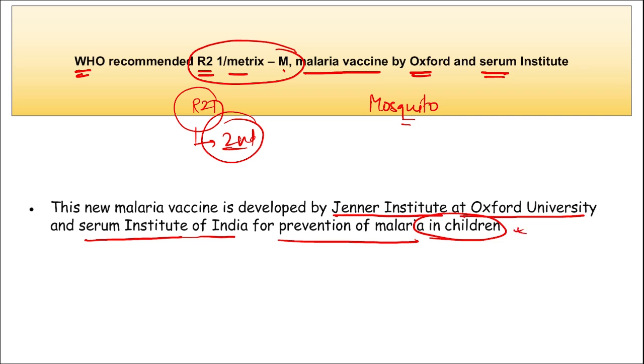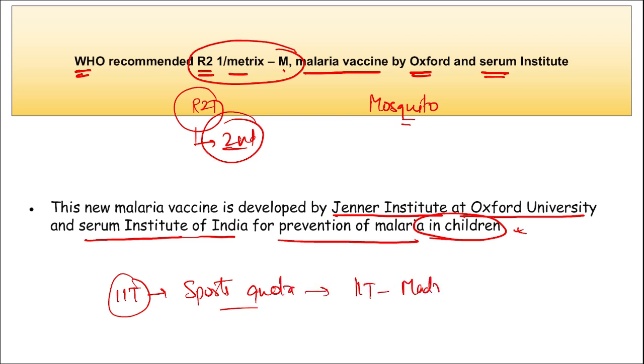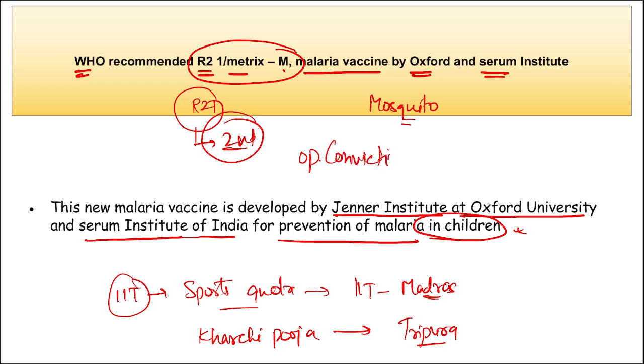Then apart from this, friends, if we discuss which IIT has proposed a sports quota, it was proposed by IIT Madras, right? Then next, remember Kharchi Puja. Where is this held? Kharchi Puja is in Tripura. Next, remember Operation Conviction. What is this Operation Conviction? Remember, this was launched by Uttar Pradesh and it is for cow slaughter and child abuse cases.